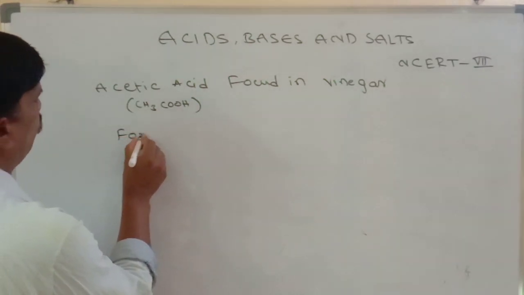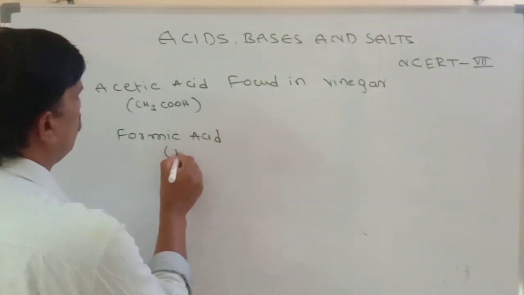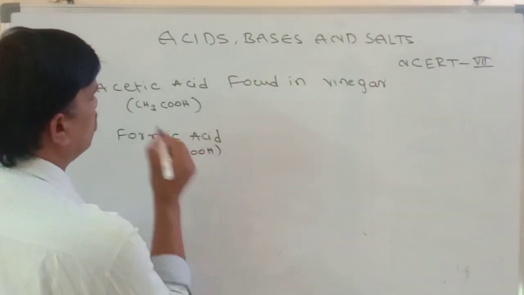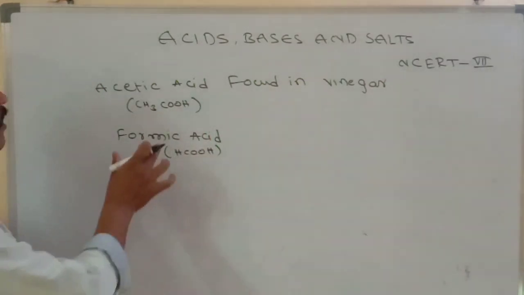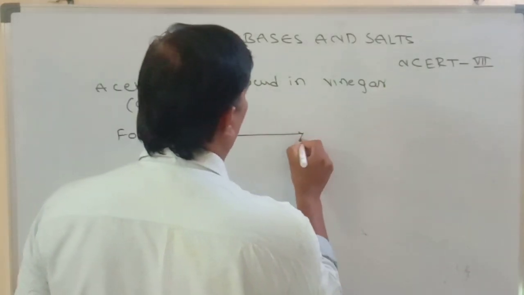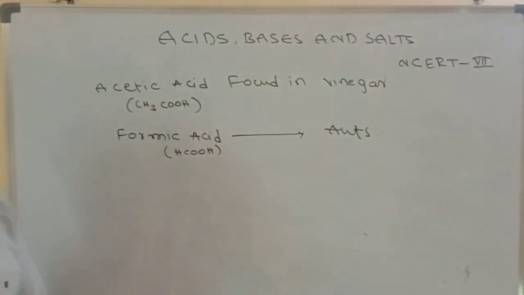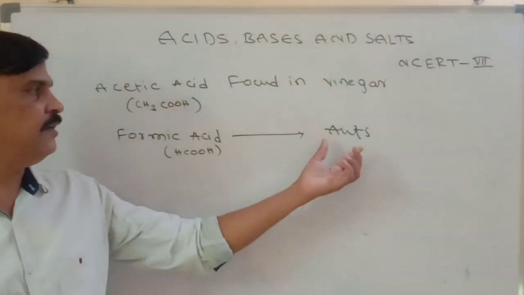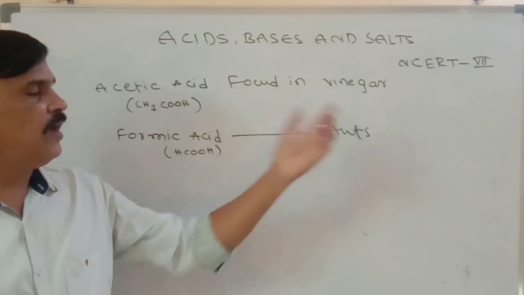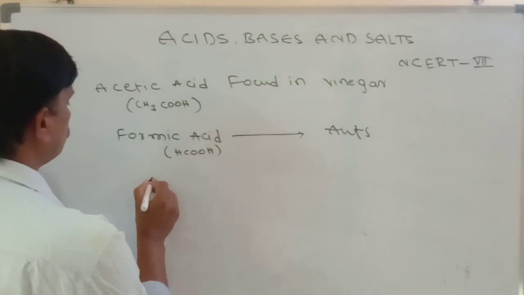Formic acid, formula HCOOH. It is formic acid. Formica is a Latin word, and in Latin, formica means ant. So formic acid is found in ants. All ants release formic acid. All ants release their stings, so releasing formic acid is found in ants only.